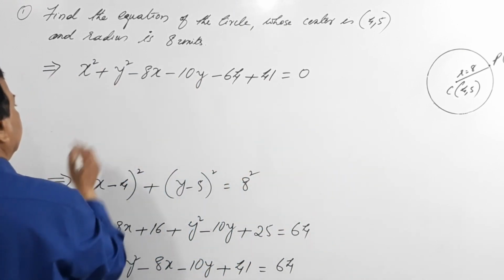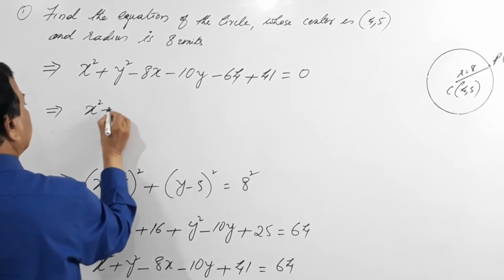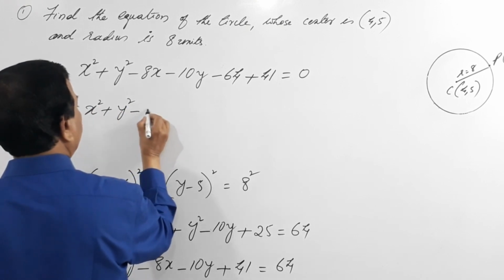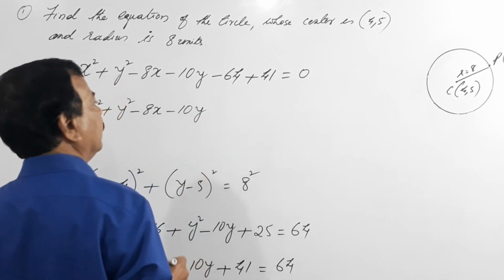So this is nothing but x square plus y square minus 8x minus 10y.